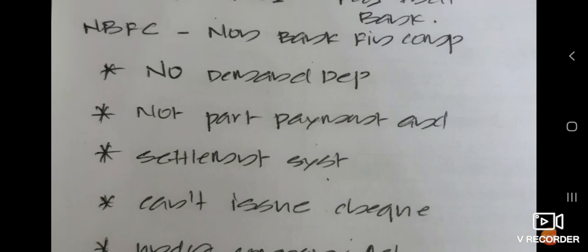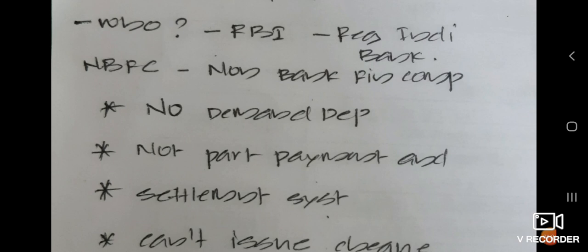Okay, and the difference between an NBFC and other banks is, one, that NBFCs are not a part of the payment and settlement system, and another is that they will not be able to accept demand deposits, or DD. As they don't have the capacity to accept DD, they will not be able to issue cheques also.